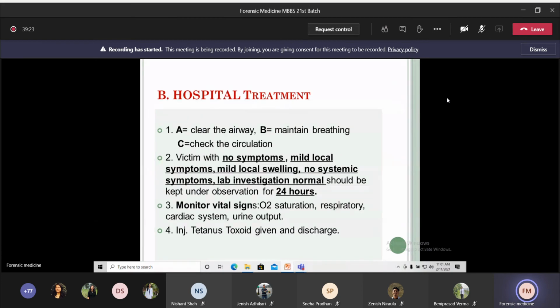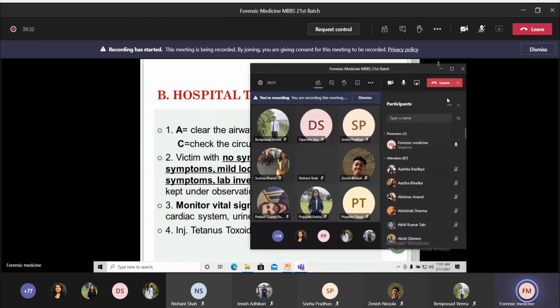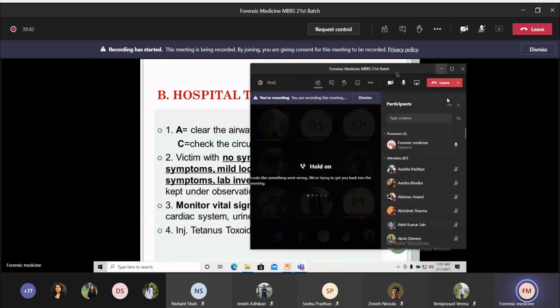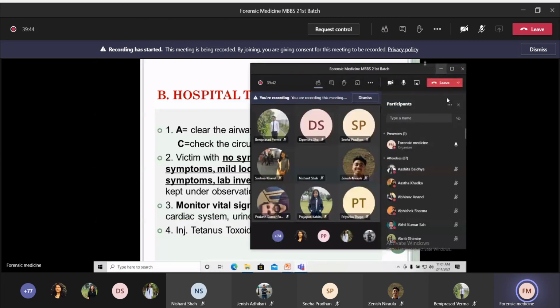Hospital treatment. The first one is airway, breathing and circulation: clear and maintain. The second one is if the victim has no symptoms, or only mild symptoms or mild local swelling, with no presence of any systemic symptoms. Remember the systemic symptoms.